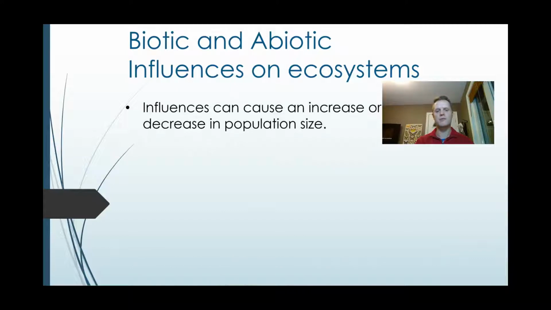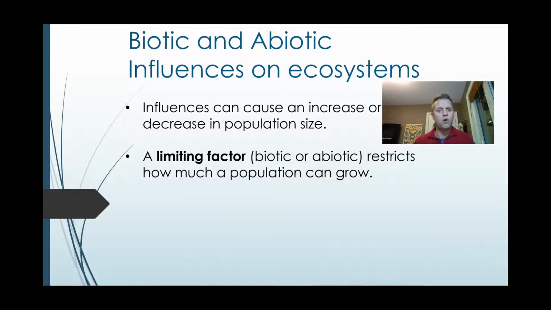non-living, and we're talking about the size of a population and how living things and non-living things can increase or decrease the max size of the population. These are called limiting factors, and again, they can be biotic or abiotic, and they restrict how much a population can grow. So a limiting factor is something that can restrict how big a population can be.